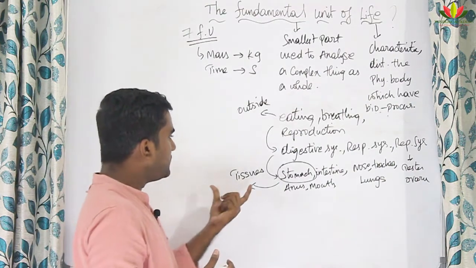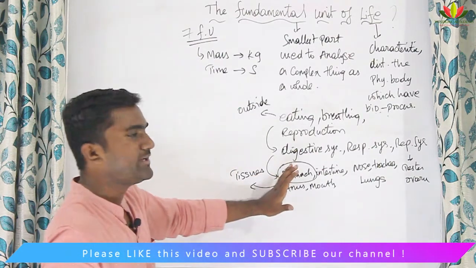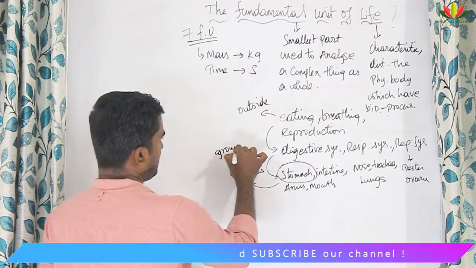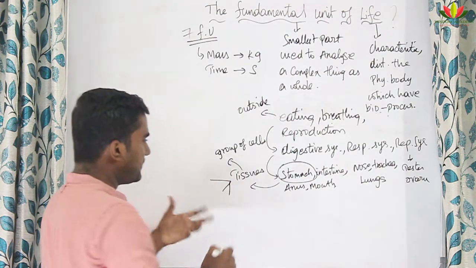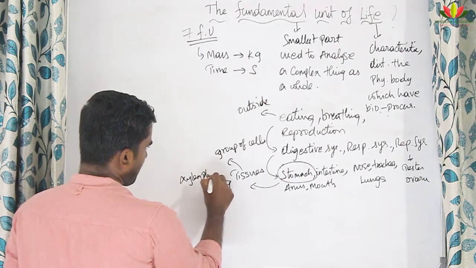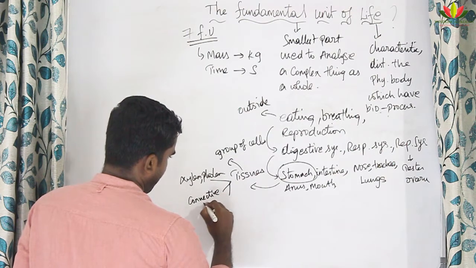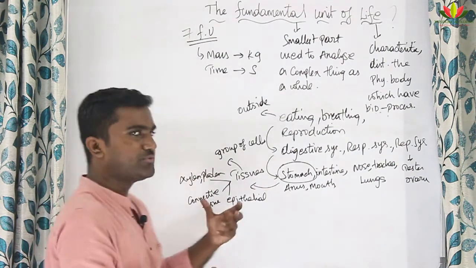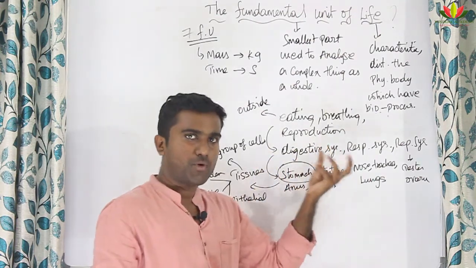Tissue is simply a group of cells, and a group of tissues forms an organ. There are different types of tissues, for example, xylem and phloem, connective tissue and epithelial tissue. There are many types of tissue, and each tissue is responsible for making each body part.